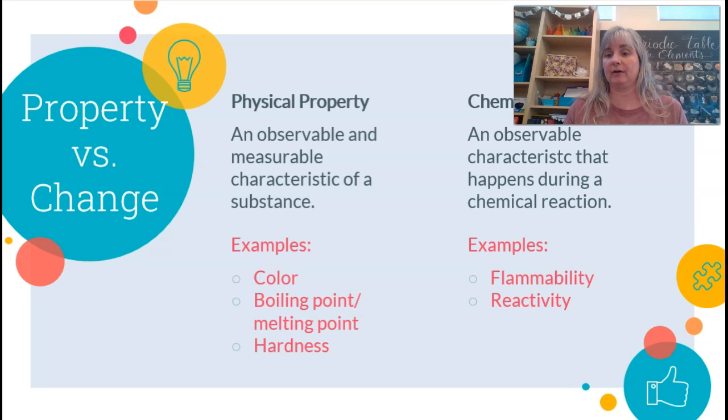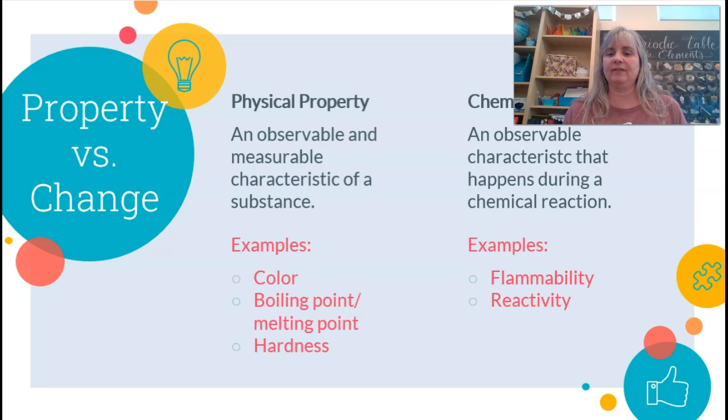For example, a color, like the color of my shirt is like pinkish red. The boiling point or melting point of a substance is a physical property, how hard it is. It's like I've got this object right here. This is what it looks like. This is what it feels like. Those are all physical properties.